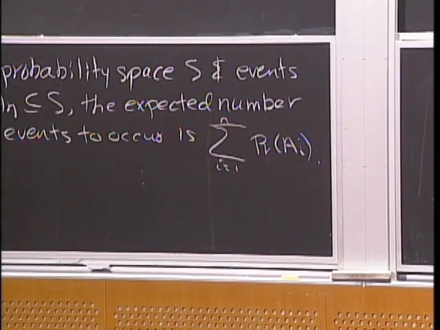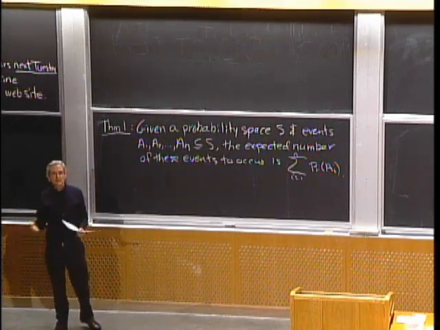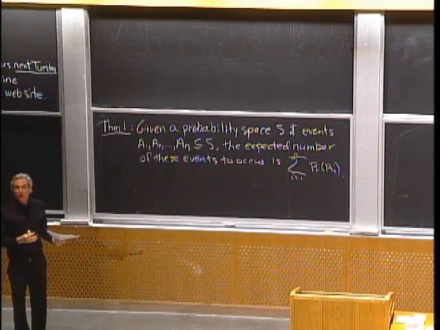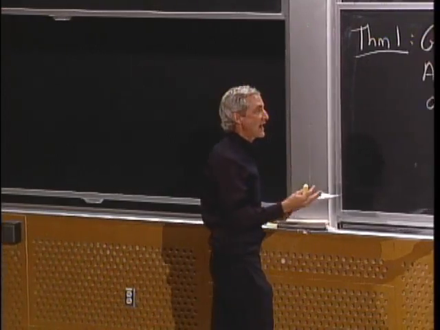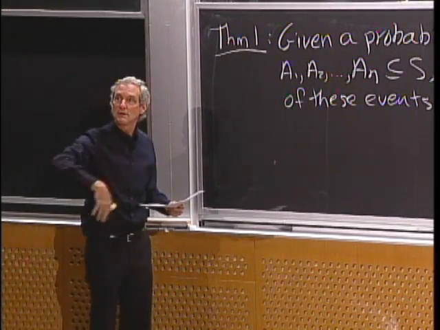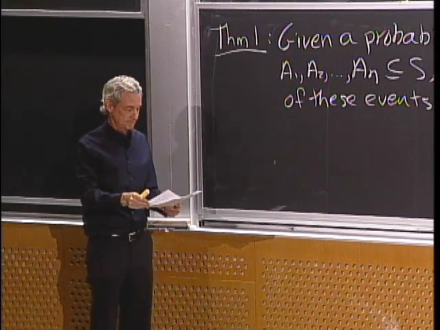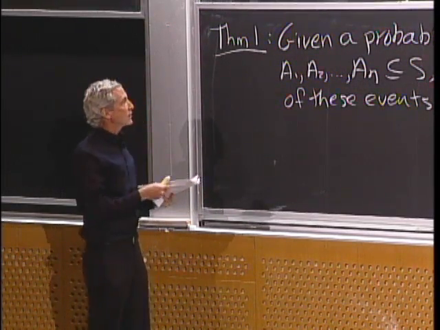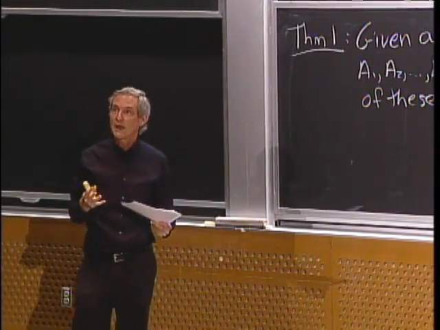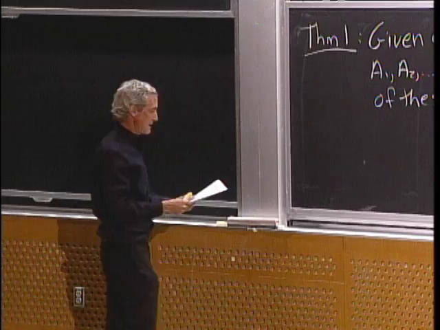So for example, A_i might be the event that the ith man gets the right hat back from last time. Or it could be the event that the ith person gets the right appetizer back at the Chinese restaurant after we spin the wheel in the center. So we're going to prove this, and the proof is very similar to what we did last time when we figured out the expected number of people to get the right hat back.